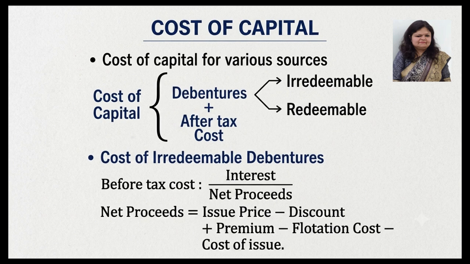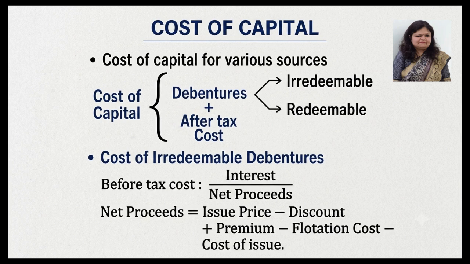So in debentures, we have to always calculate the after tax cost, because debenture interest is a before tax cost, and all the costs like those of preference shares or equity are by default after tax.